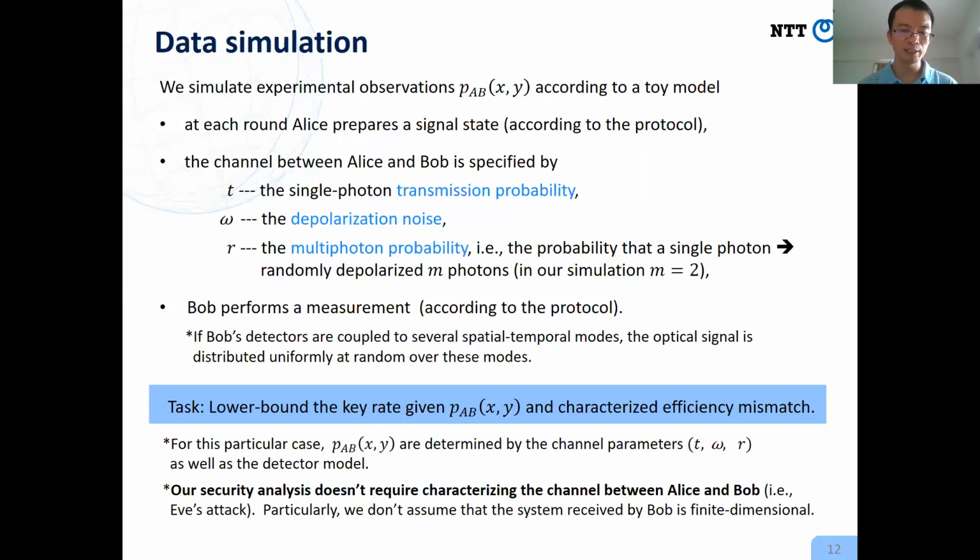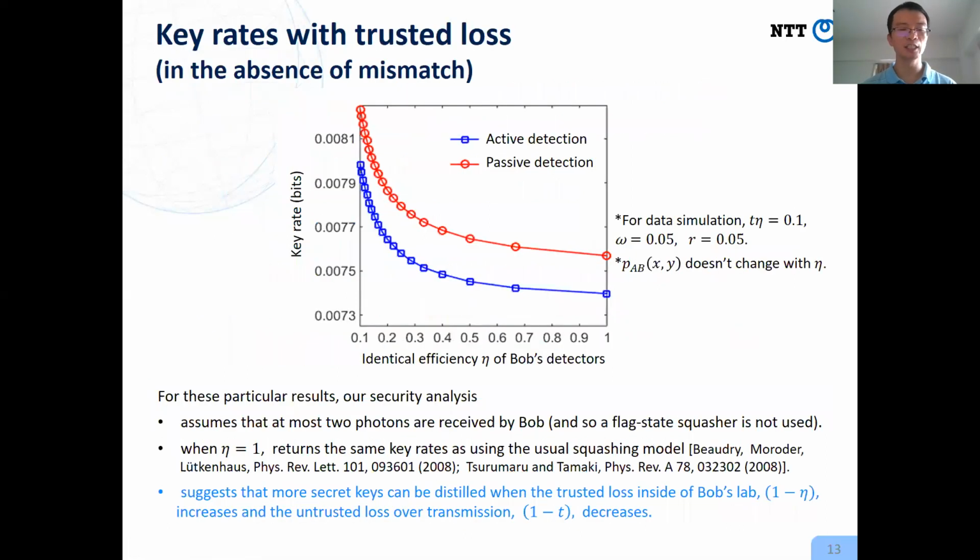Before demonstrating the results, let me emphasize, we specify these channel parameters just for data simulation. However, in our security analysis, we do not require any characterization of the channel connecting Alice and Bob. That is, we do not make any assumption on Eve's attack. So now let's see the results.